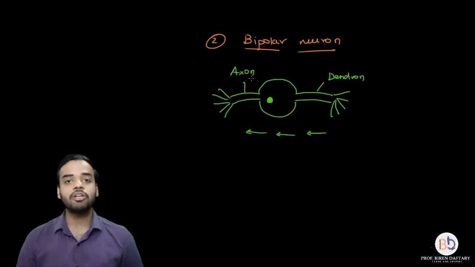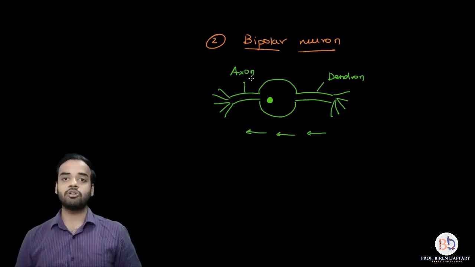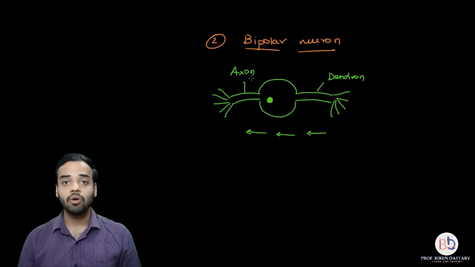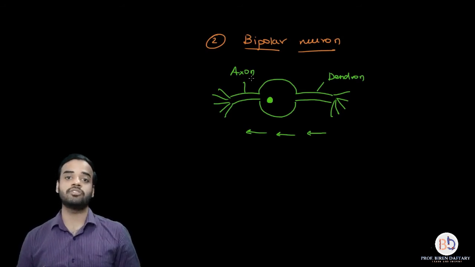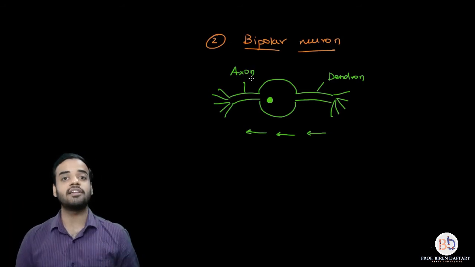So a bipolar neuron is always going to have one dendron and one axon. Is this clear? I hope this part is clear. So bipolar neurons are not further subclassified into different types. There is only one type, that is called bipolar neuron. Now, I had told you that unipolar neurons are normally sensory neurons. That means they conduct the impulse from the sense organs to the central nervous system.